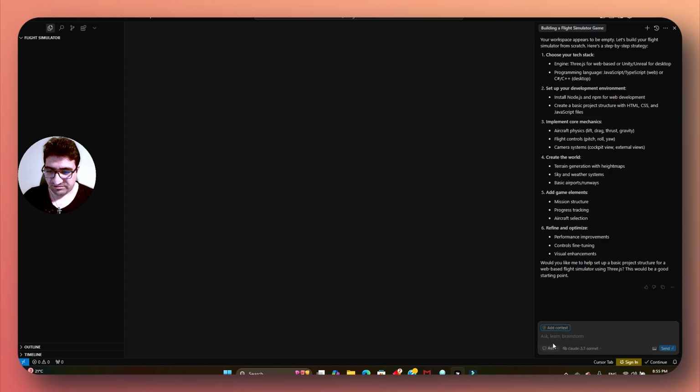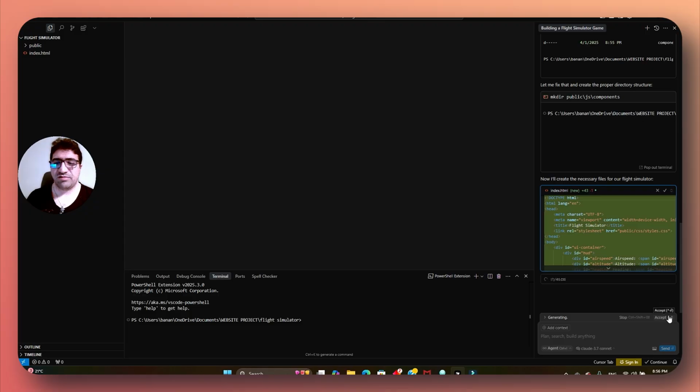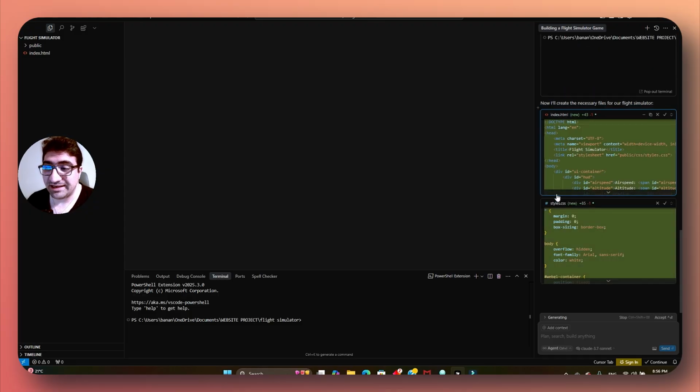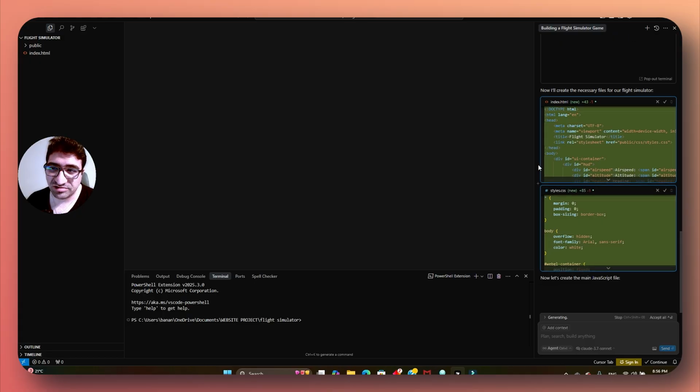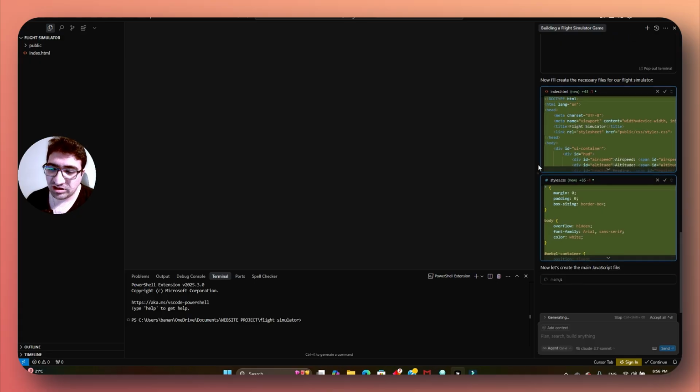So get rid of the web tag. Let's go to the agent right now. I'm going to say, that's perfect, build it for me. Here we go. Right now it's creating index.html. So it's going to be a web-based game, and you see we use Three.js too. We mostly use Three.js for controlling interactive elements. So that's what it's going to use.